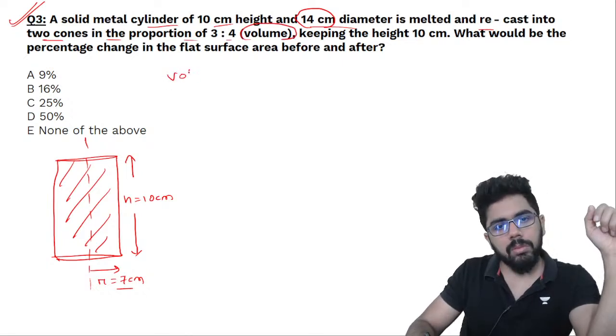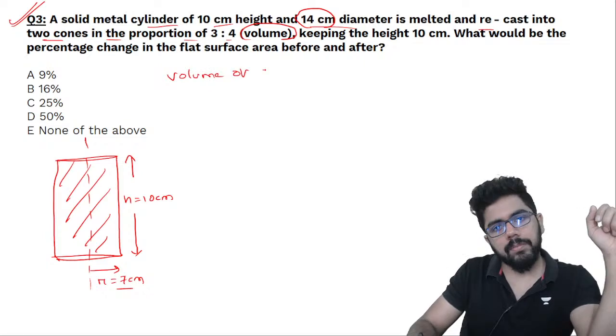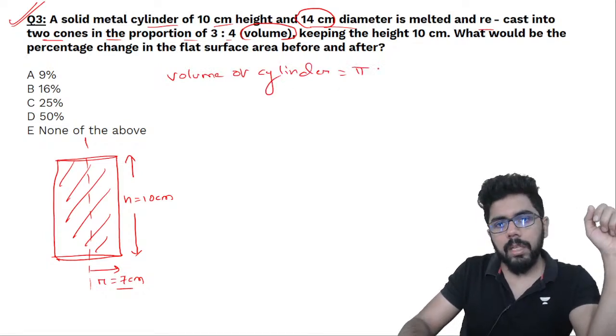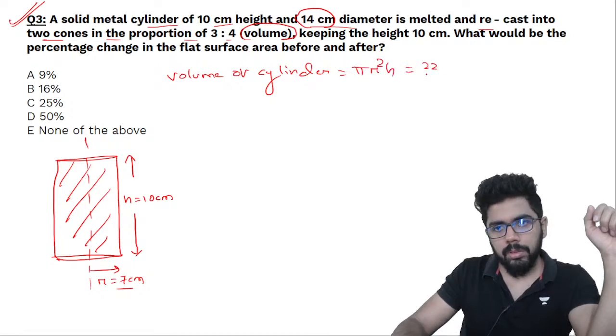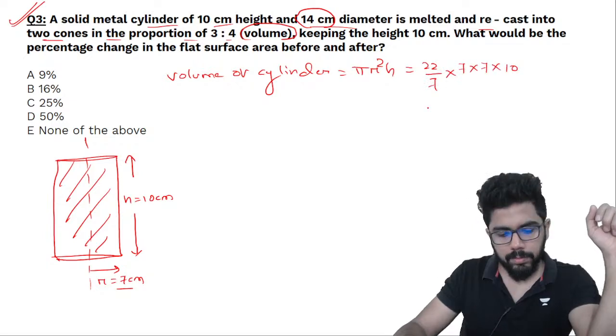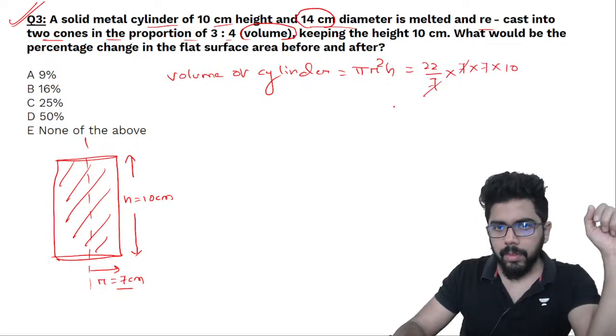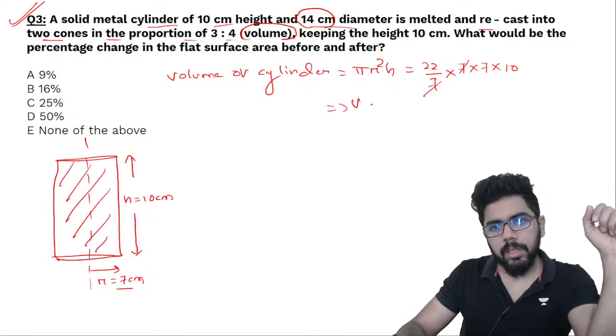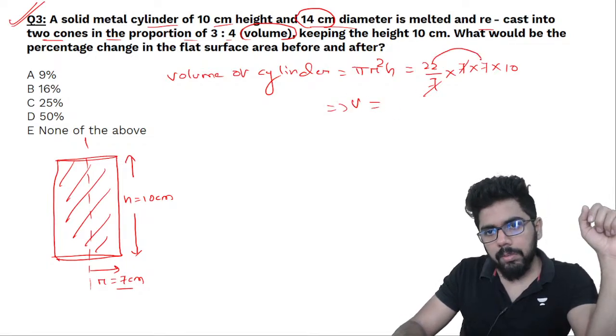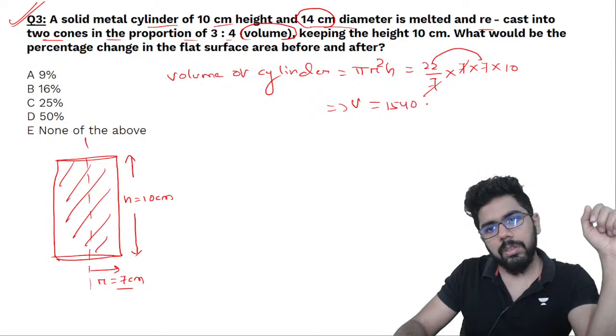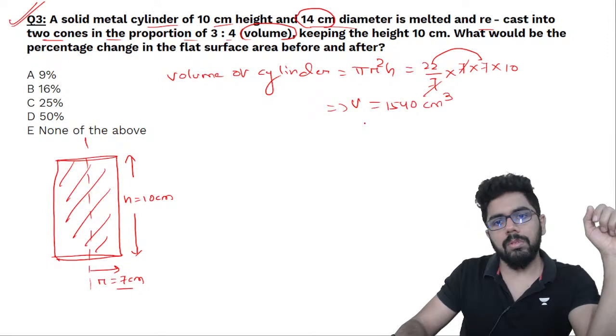So what is the volume of cylinder? यहाँ पे पहले देखते हैं. Volume of cylinder is like pi r square h. So 22 by 7, r is 7 into 7, h is 10. So volume of cylinder 22 into 7, 154, so 1540 centimeter cube.